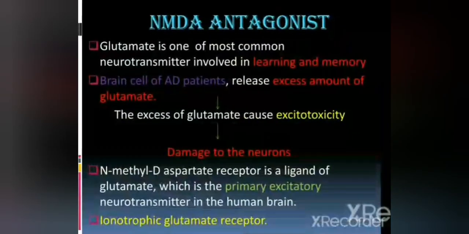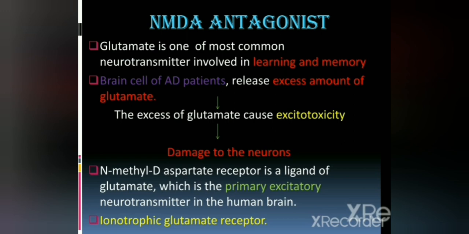Then coming to the next classification, that is NMDA antagonist. The main neurotransmitter here is glutamate, and it is involved in learning and memory. Brain cells of Alzheimer's disease patients release an excess amount of glutamate, and the excess glutamate may cause excitotoxicity, which causes damage to the neurons.